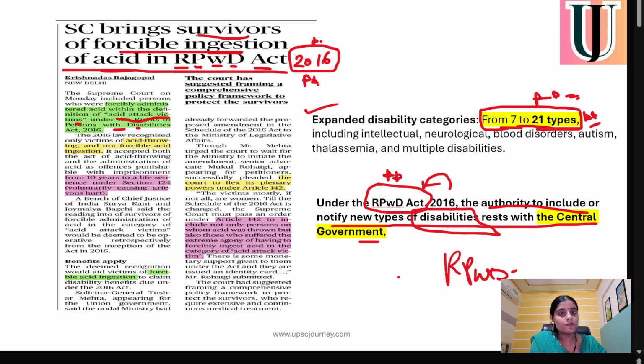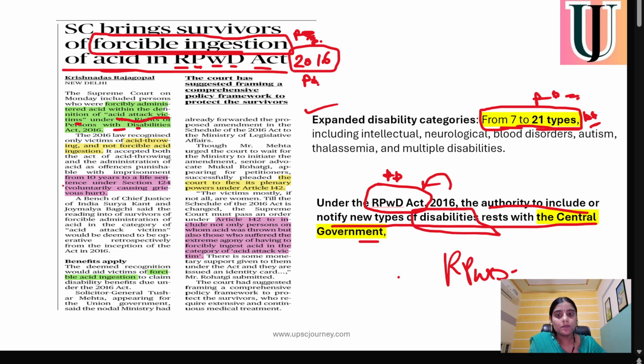If somebody is forcing the victim to swallow or engulf acid, it should also be included under the Rights of Person with Disability Act, so that the person can be provided benefits according to this Act.